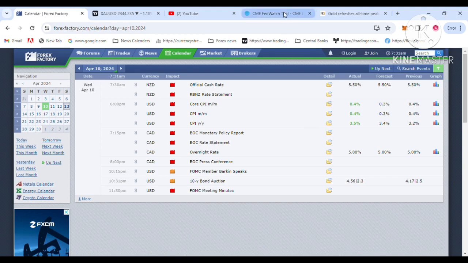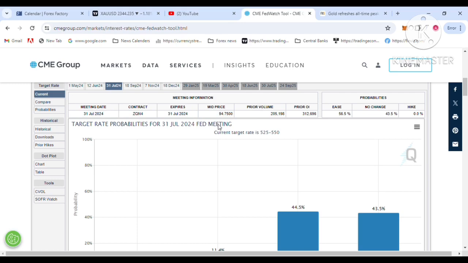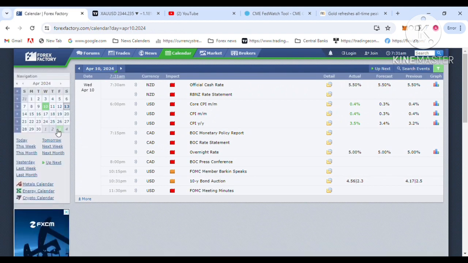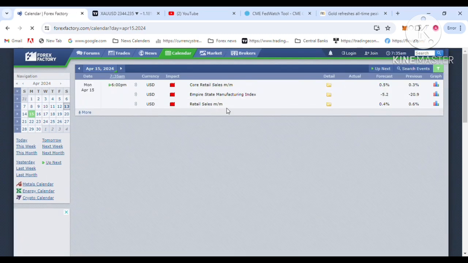This is the Fed Watch tool website. I am always updating. Now I am going to Forex Factory. What is the economic data you should watch next week? US retail sales is there. You should watch this economic data if you are trading gold against the US dollar, and what the Fed, the American central bank, is doing. This is the economic data you should watch next week.